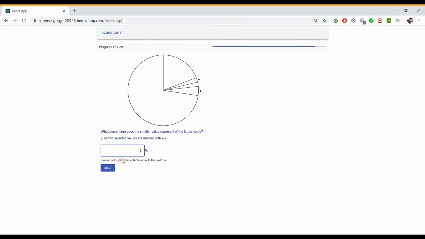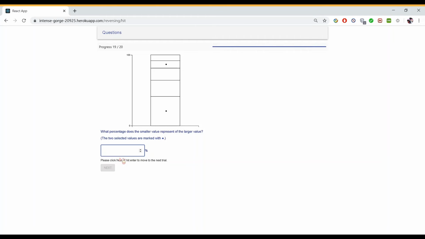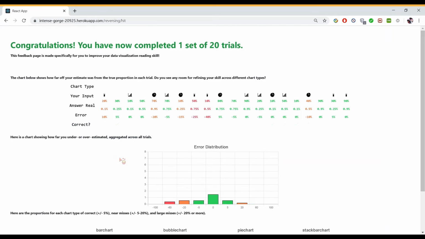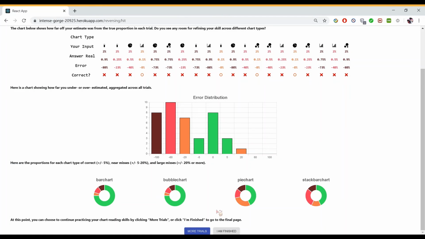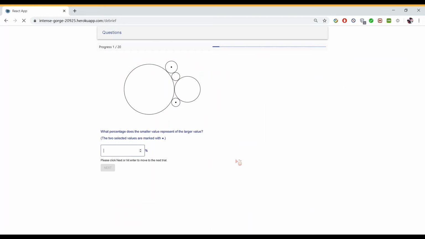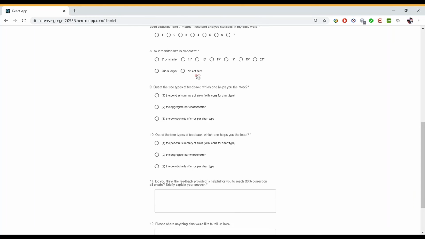Users are asked to complete at least 2 sets of questions and then can either quit the study or proceed to the next set. Half of the participants were given feedback after each set, while the other half received no feedback. After users finish their desired number of question sets, they need to complete a survey which contains some opinion and demographic questions.